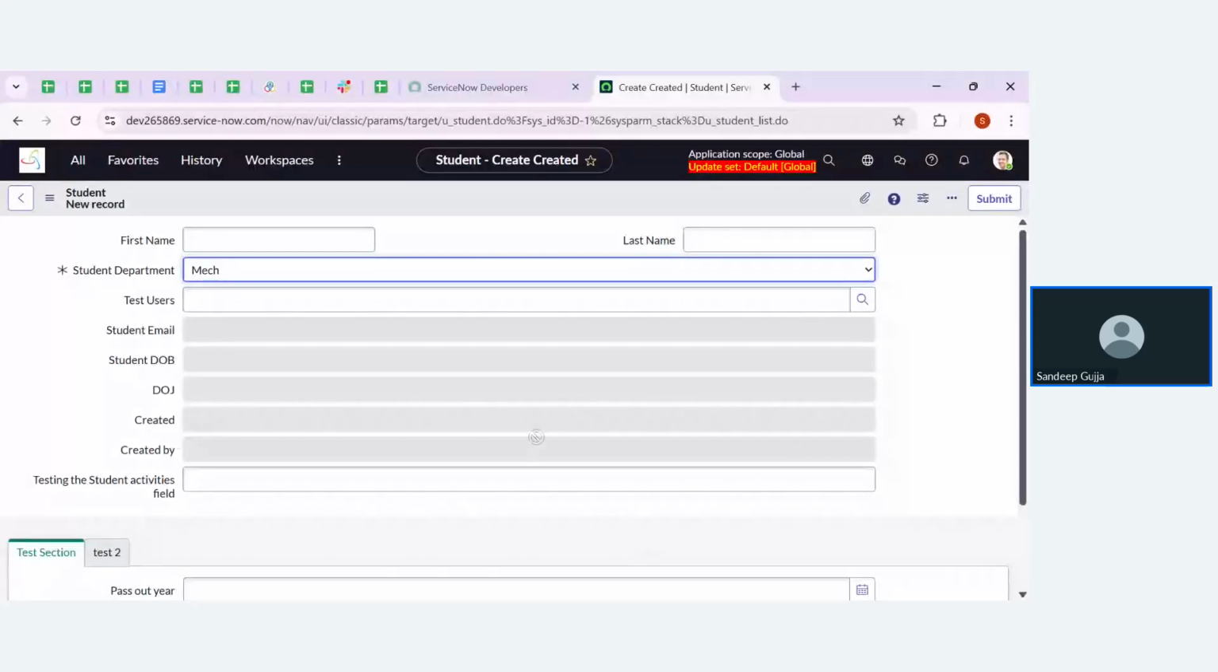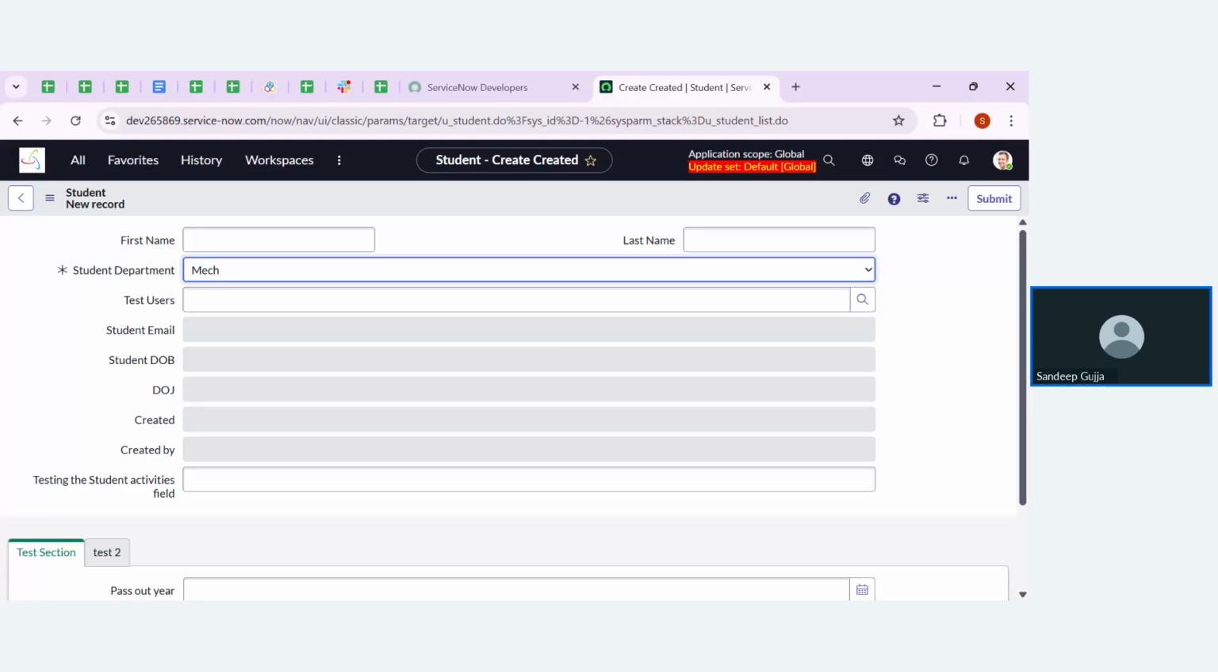The working will be the same in both cases, but one is acting on the form and one is acting on the database of the table. That is the major difference that you need to know. One is acting on the client side, and one is acting on the server side. Acting on the client side is UI policies; acting on the server side is data policies.